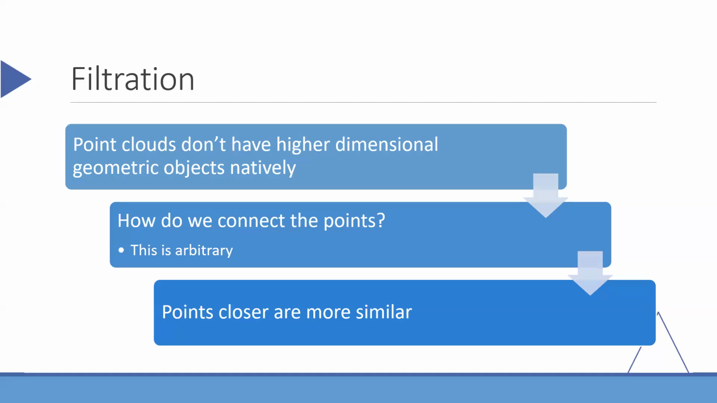But there is an issue with point clouds in that, unlike with a geometric shape where we have both points and edges already defined, a point cloud has no edges natively. So we need to make a point cloud a shape in some way, and that corresponds to connecting points together. But that process is totally arbitrary because there's a near infinite number of ways you can connect points together to turn it into a shape. One principle here is that points that are closer together are assumed to be more similar to one another, which makes it intuitively useful to connect points close together. And this method within TDA is called filtration.